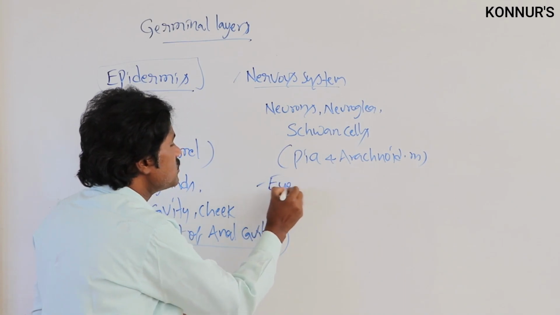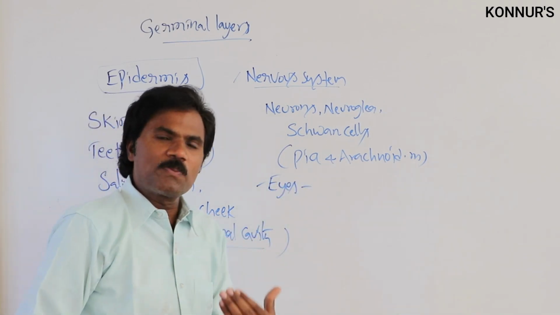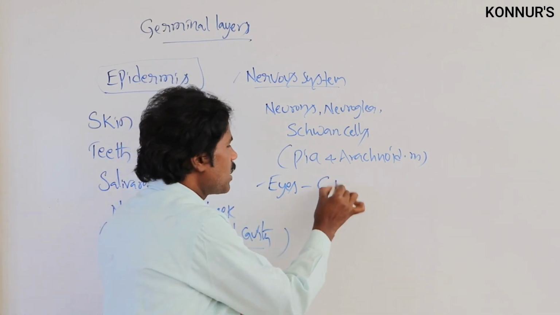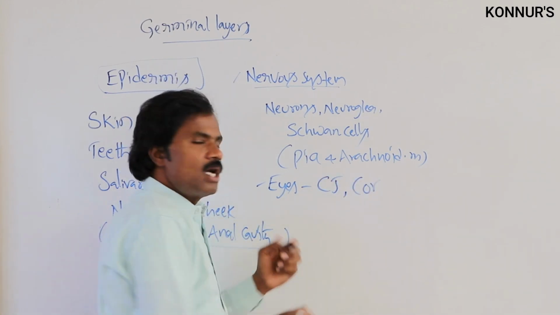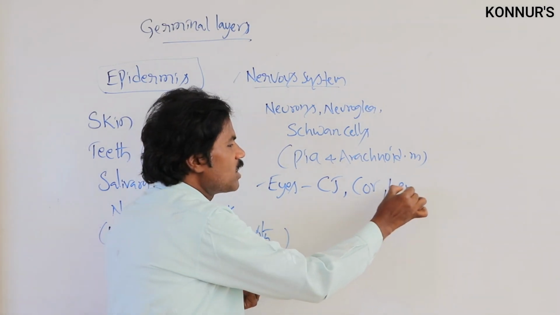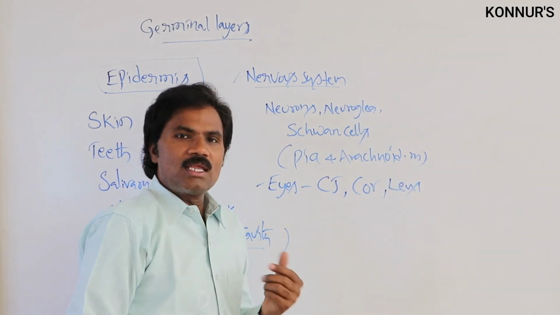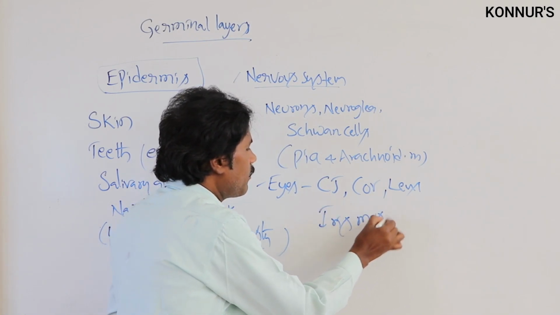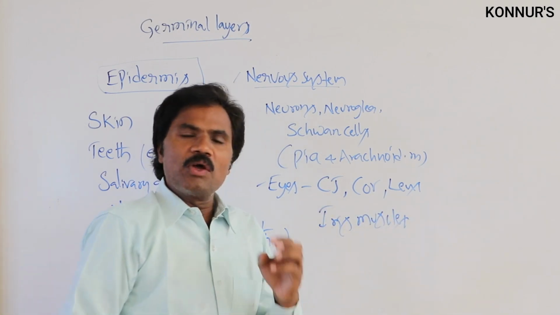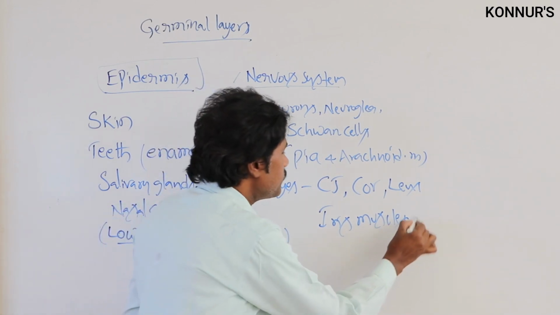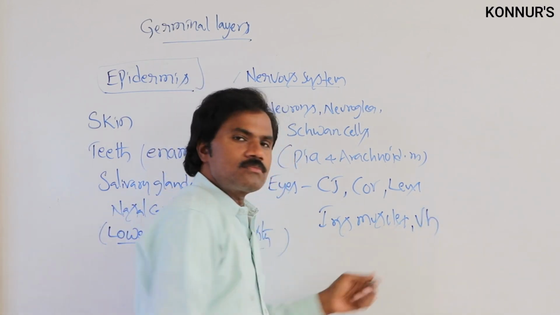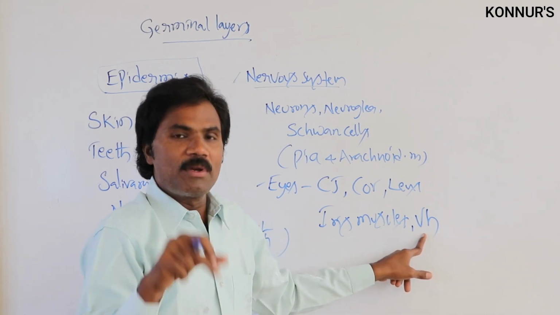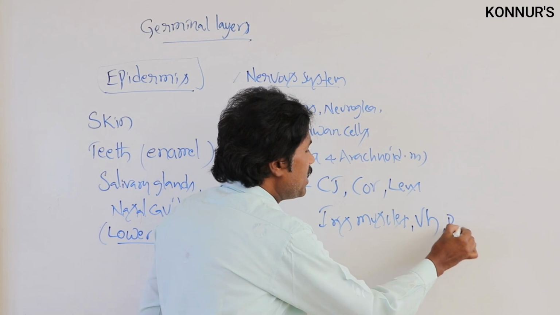Then related to the eyes, the outermost part is the conjunctiva and cornea, as well as the lens, iris muscles, vitreous humor, and one of the membranes of the eye, the retina.